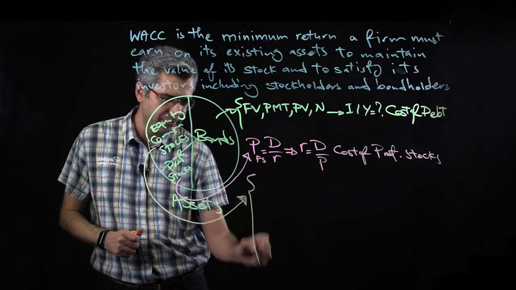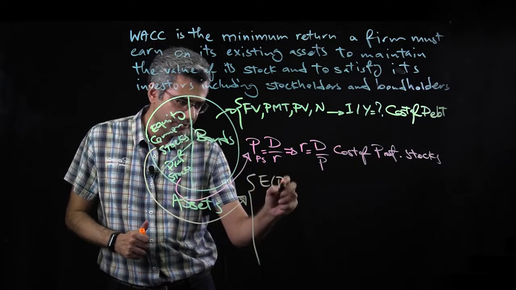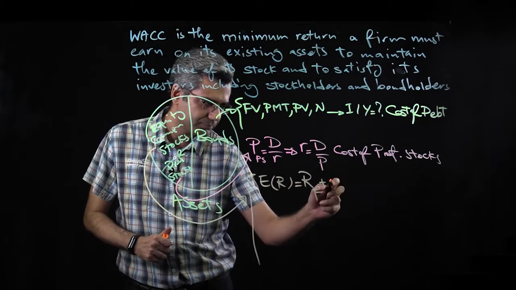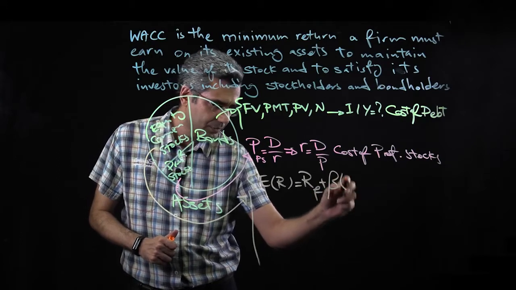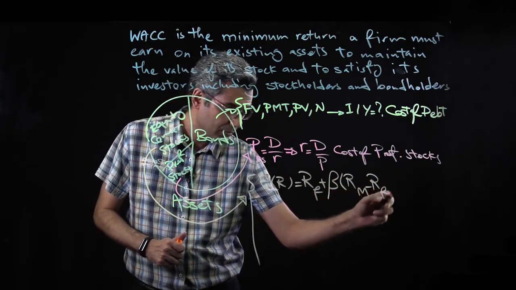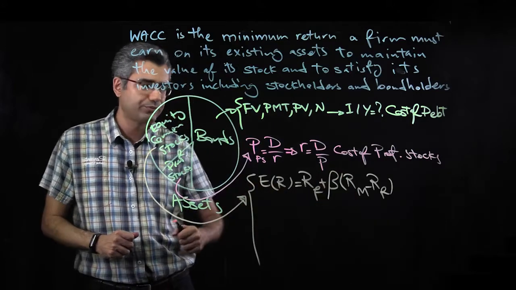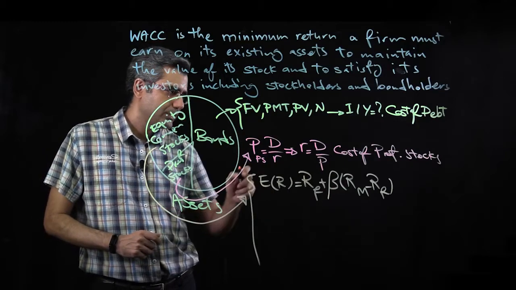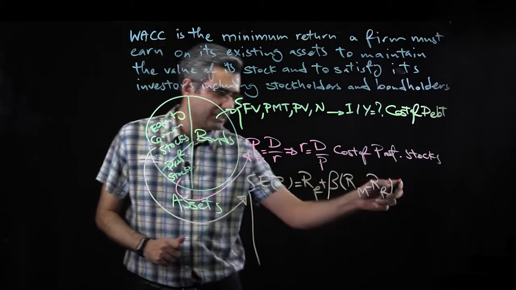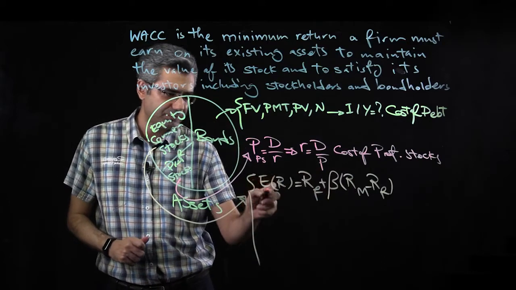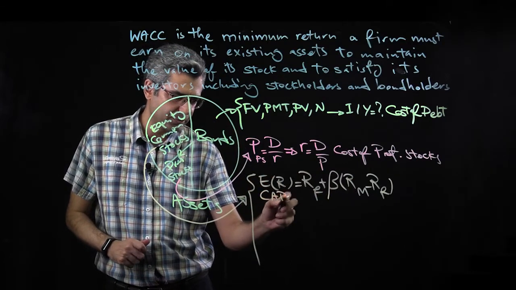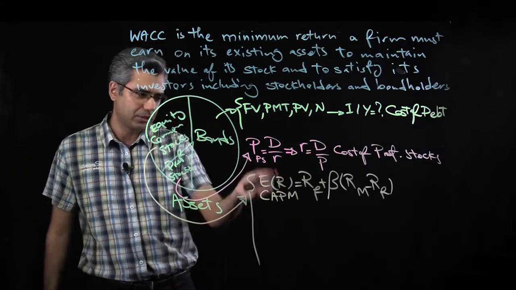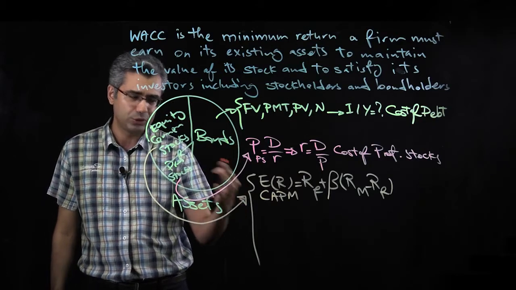So we used two methods, right? One was expected return on a stock is risk-free rate plus beta times market return minus risk-free rate, and this term RM minus RF is also called the risk premium. So this is the capital asset pricing model, right? I just write the name here, capital asset pricing model. There are different methods, but I'm using the most commonly used ones.